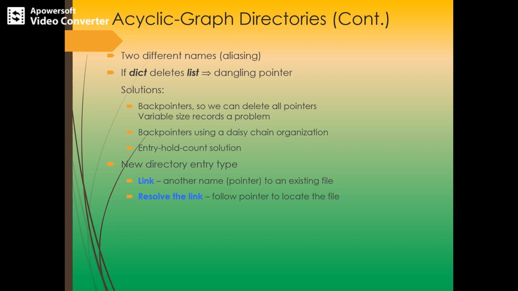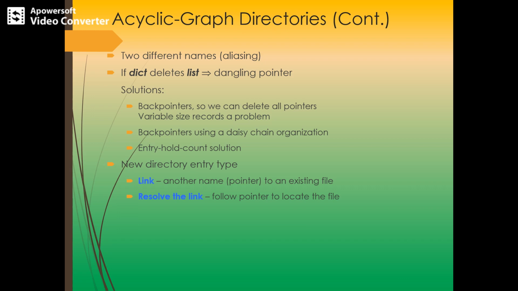Symbolic links may be used to link directories and files in other file systems. In our Windows operating system, you may find only symbolic links, whereas hard links require a reference count or link count for each file, keeping track of how many directory entries are referring to the file.